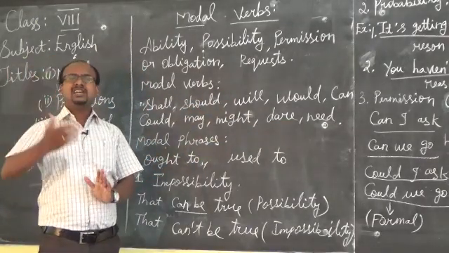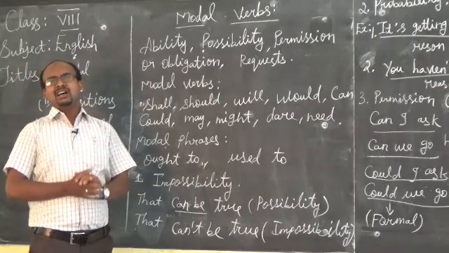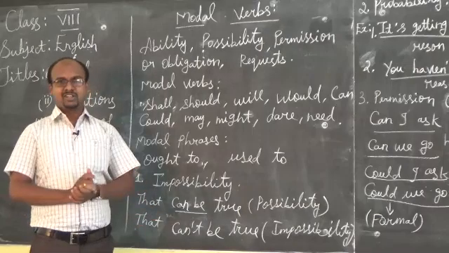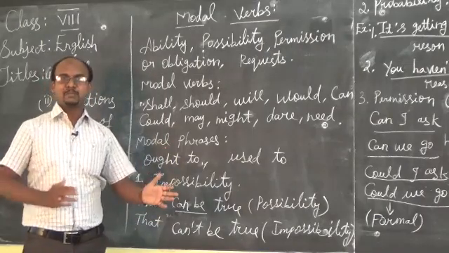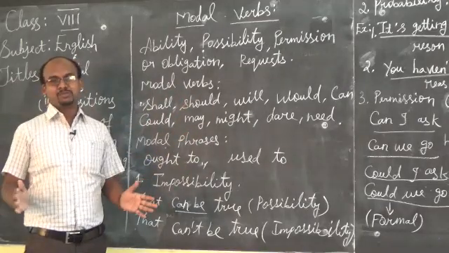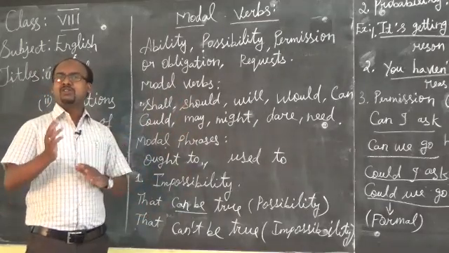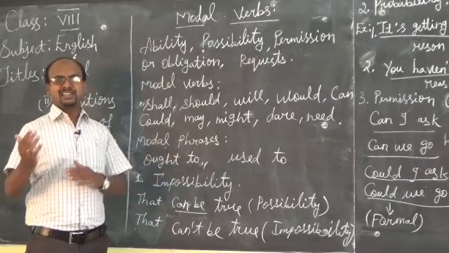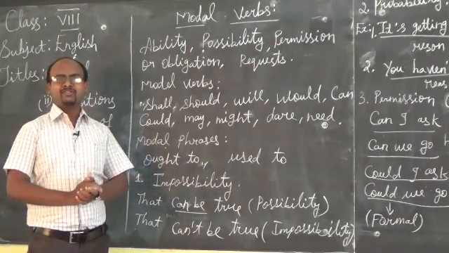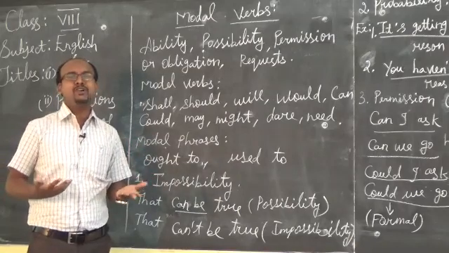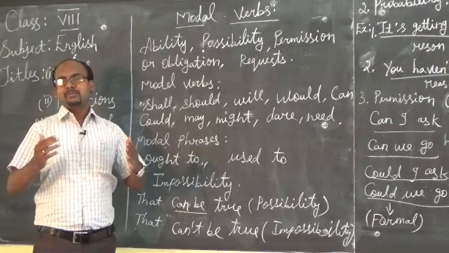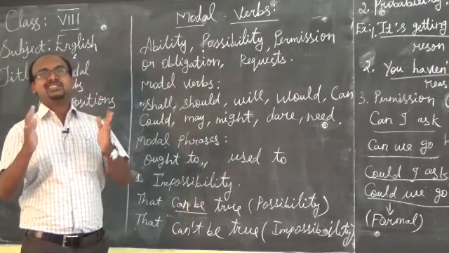Last year I already taught you what we mean by verbs. All actions are called verbs: coming, going, sleeping, running. How many types of verbs are there? Main verbs and auxiliary verbs. All the actions are called main verbs. What do auxiliary verbs, or helping verbs, mean? They help you to construct a sentence.